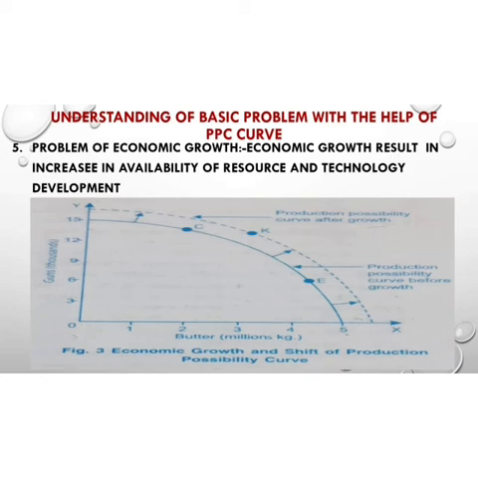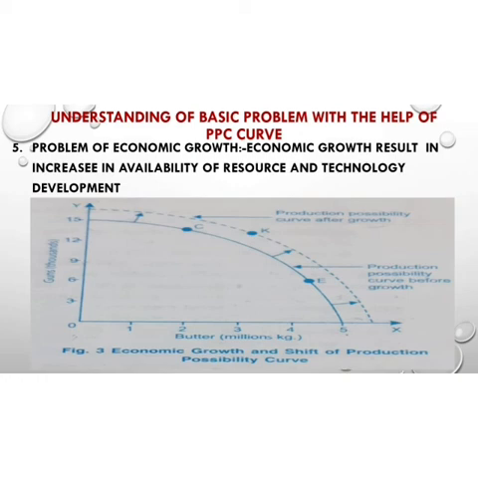So you see the dotted curve, which shows the PPC curve after the growth. It means if we have efficiently utilized our technology, or efficiently utilized our labor skills, then we are able to produce more goods and services with the same amount of resources.